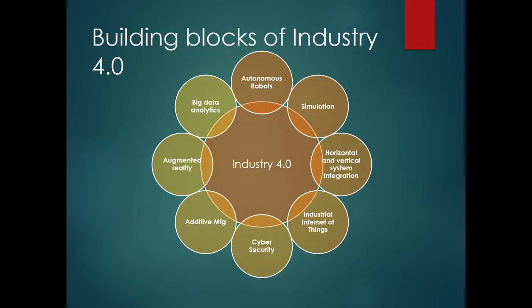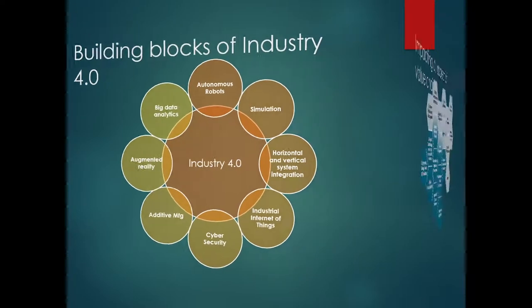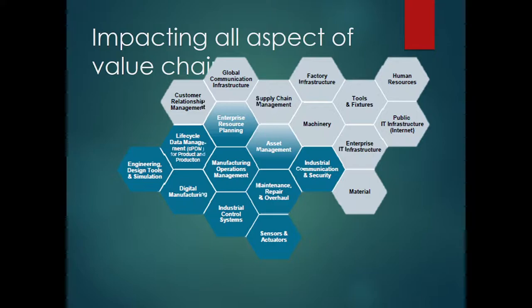Building blocks of Industry 4.0, as we see: big data analysis, autonomous robots, simulation, horizontal and vertical system integration, industrial Internet of Things, cyber security, additive manufacturing, augmented reality, and big data analysis. Here is also the impact on all aspects of the value chain.